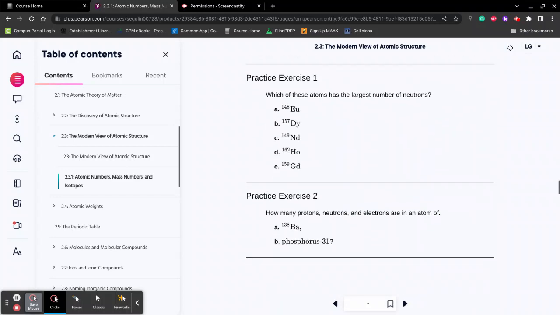Alrighty, so here are some problems. If you want to pause, do them yourself. Now that you know the process, do them in your own free time. If you have a paper in front of you, do them real quick. I'll pause for a minute before I move on.